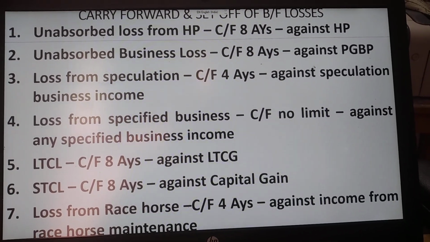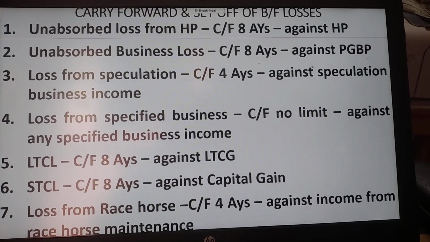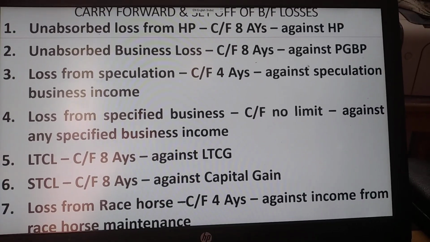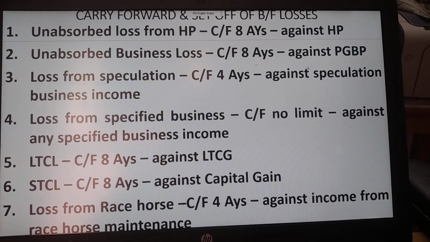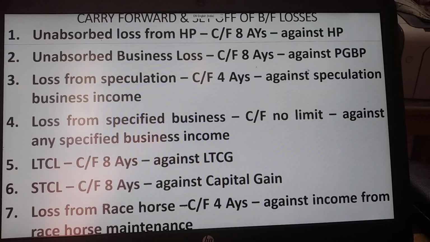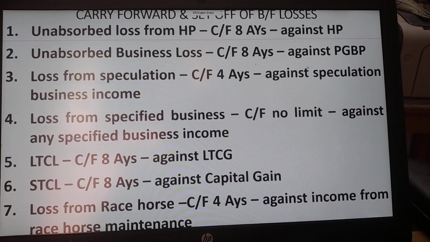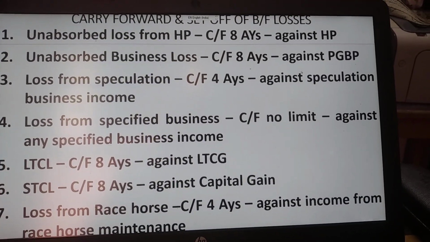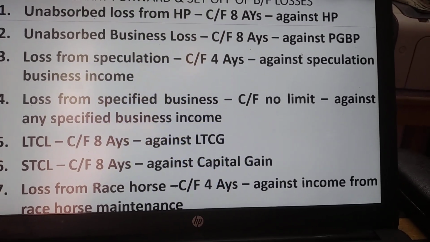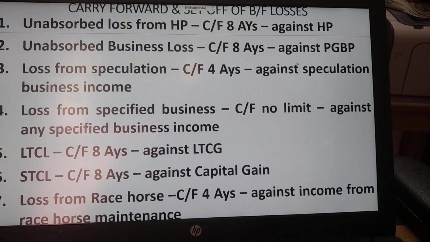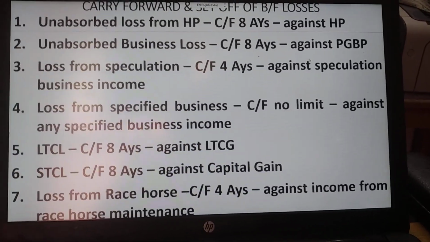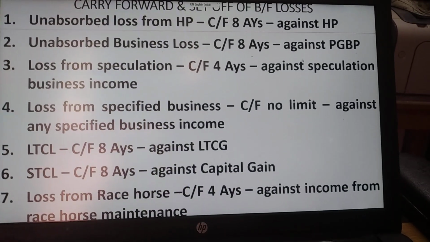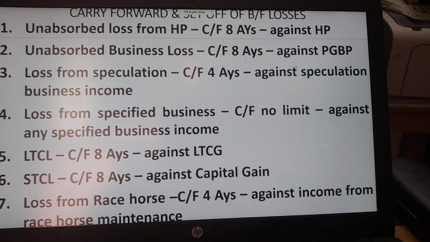In this video we are going to discuss unobserved loss. Unobserved loss means a loss which has not been set off during the assessment year, so that will be carried forward for the subsequent assessment year. So in the current assessment year, whatever losses have not been set off will be carried forward for the subsequent assessment years, and only in a subsequent assessment year will that be set off. That is what is called unobserved losses.